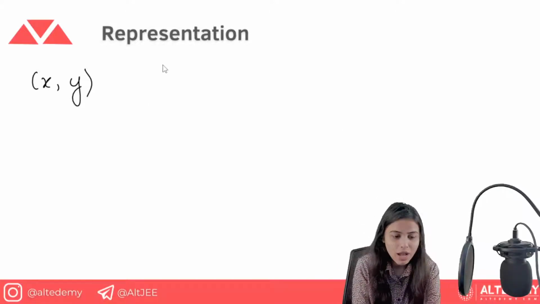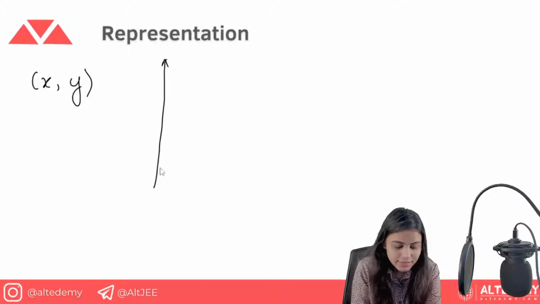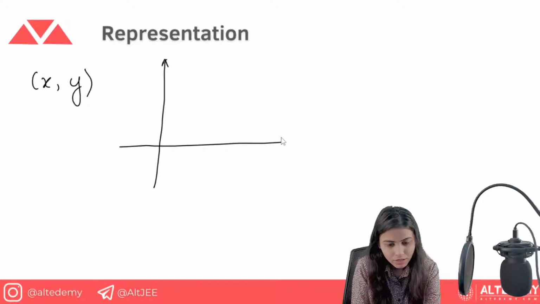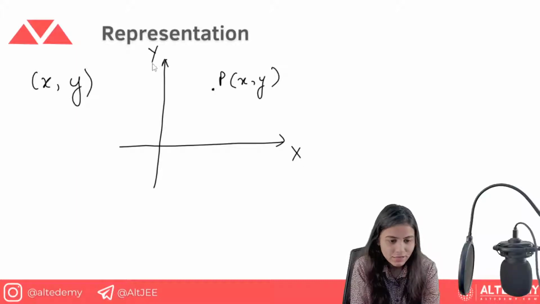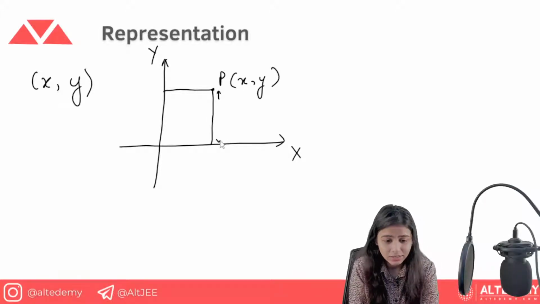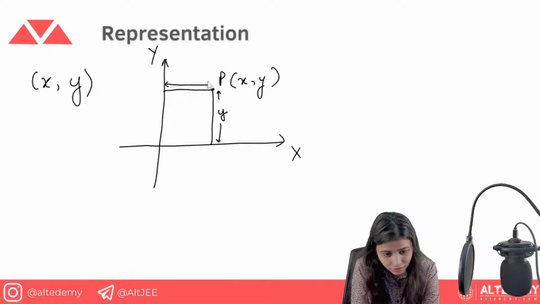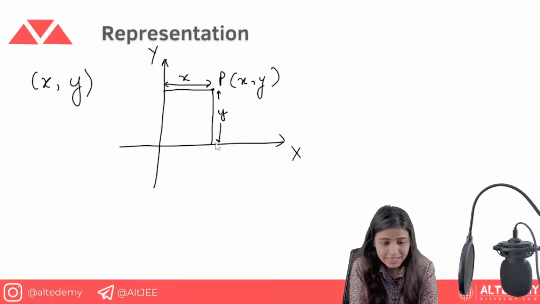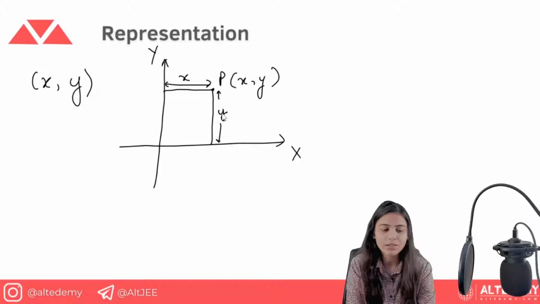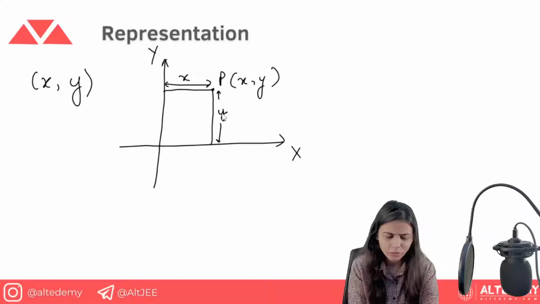Now for everyone, this is the graph. And if this is the point, that is P(x, y), and this is obviously the X axis and this is the Y axis, okay guys. So this is the distance from the X axis, that is known as the Y, and this distance is known as the X. So this is the graphical representation of this point x comma y. I hope you already know this simple thing.